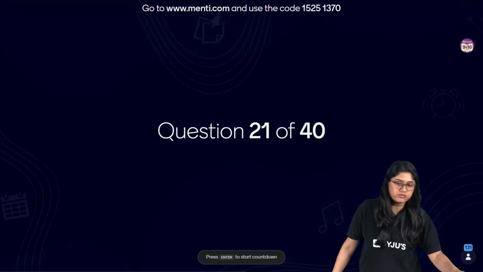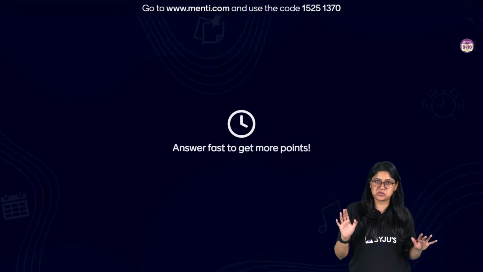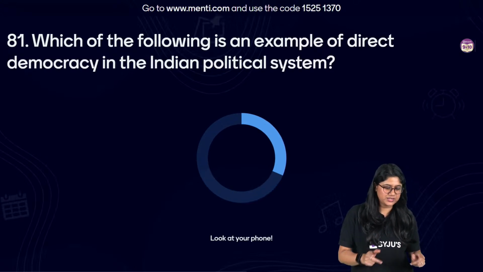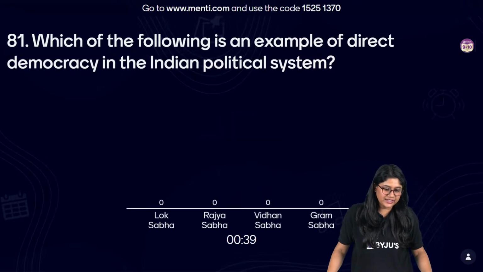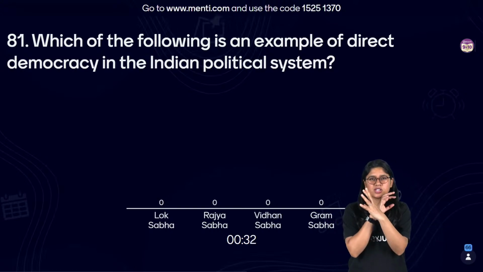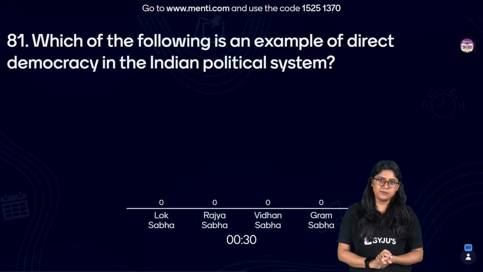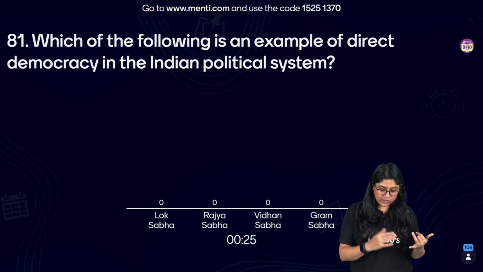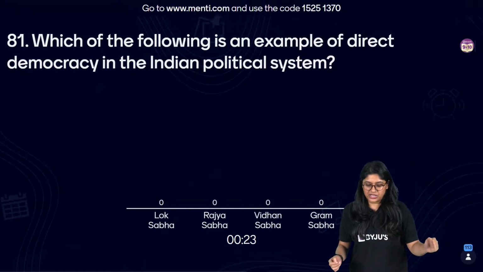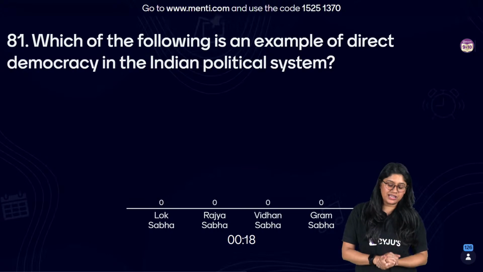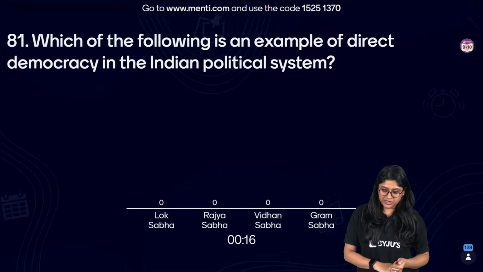Here we have question number 81. Which of the following is an example of direct democracy in the Indian political system? That's a very easy subject, I would say, of the pol science over here. They're talking about the government and the democracy, and of course the fundamental rights and other important things. In options we have Lok Sabha, Rajya Sabha, Vidhan Sabha and Gram Sabha. Which of these is an example of a direct democracy in the Indian political system?